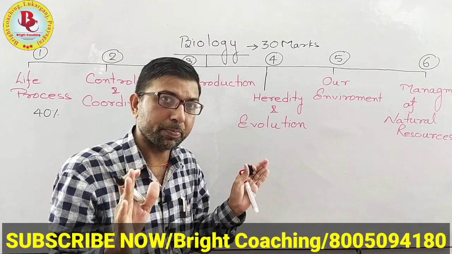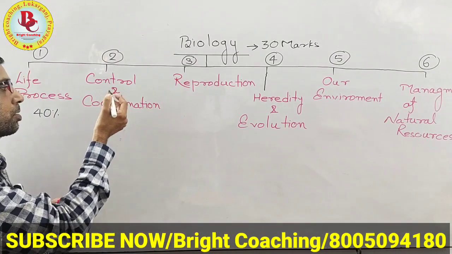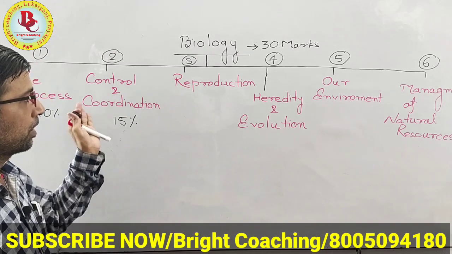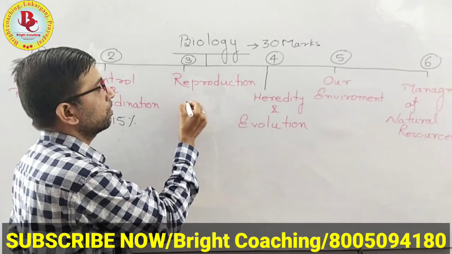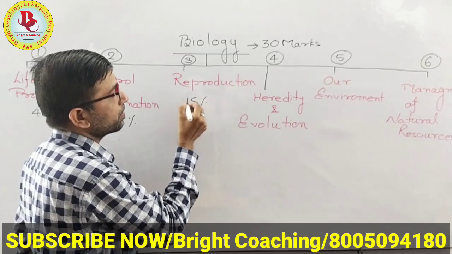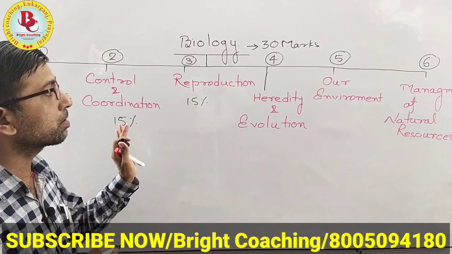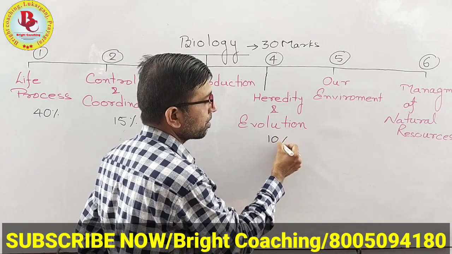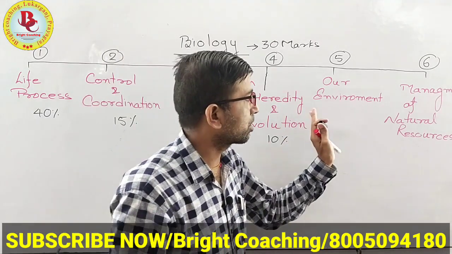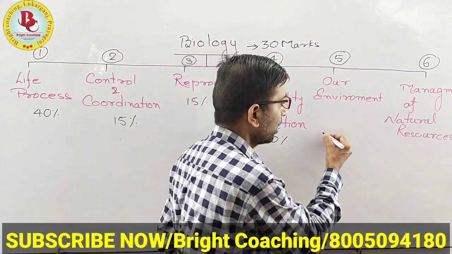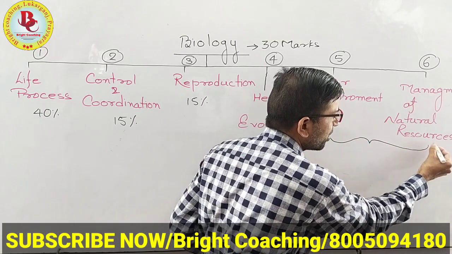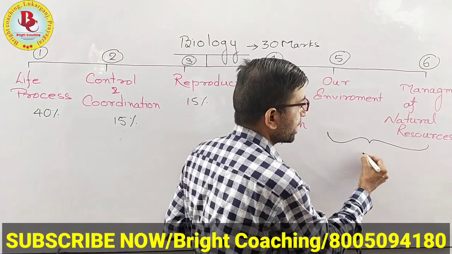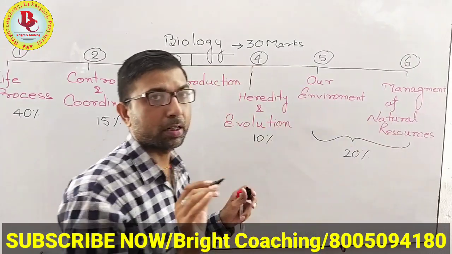After that, control and coordination conforms with 15% of the marks. Reproduction covers 15% of the total syllabus and marks. Heredity and evolution completes 10%, and the rest, our environment and management of natural resources, which you have studied in your previous classes also, complete the 20% of your syllabus.